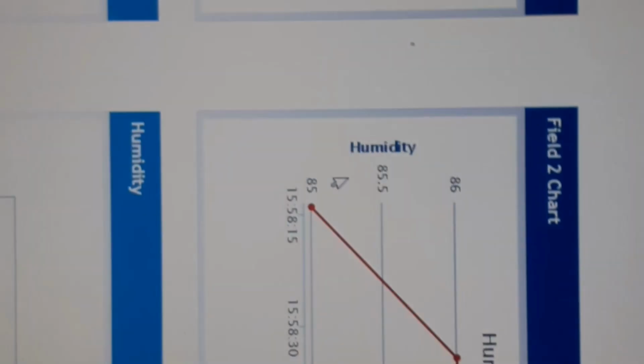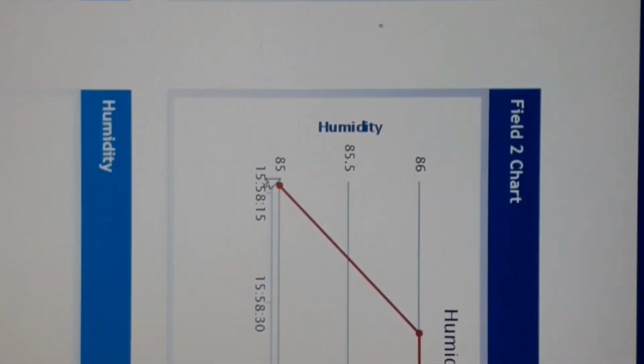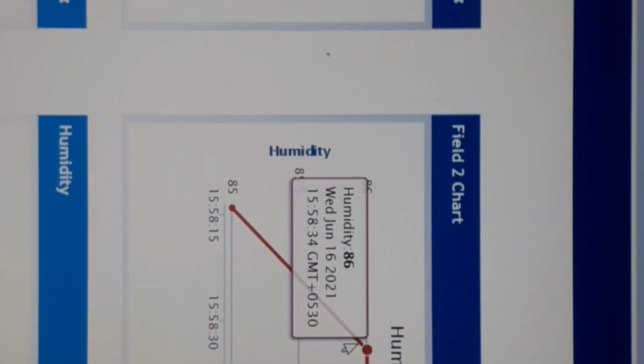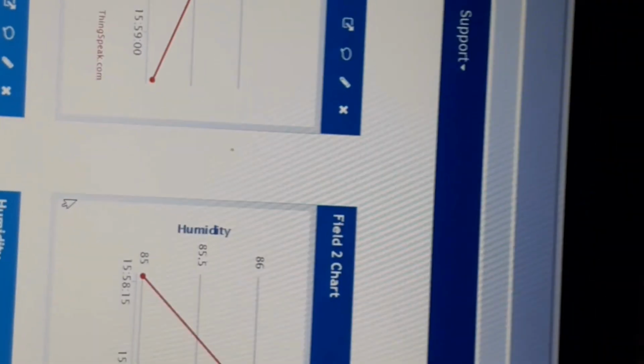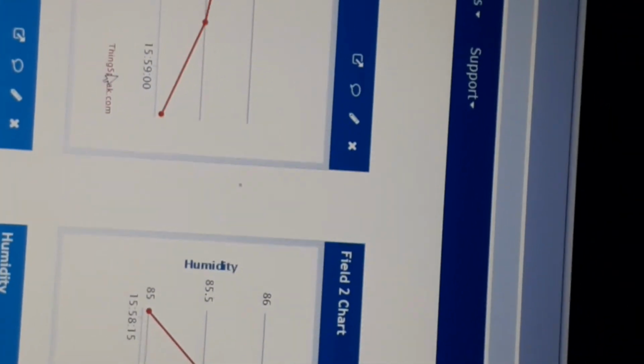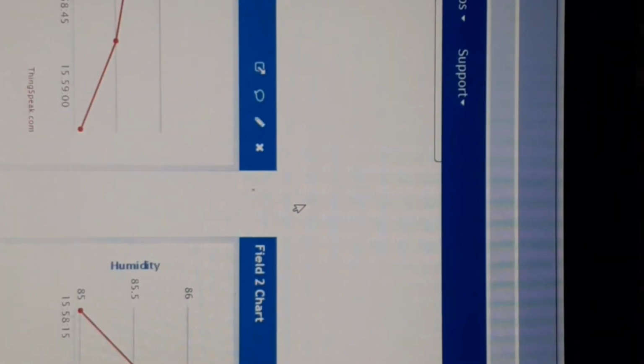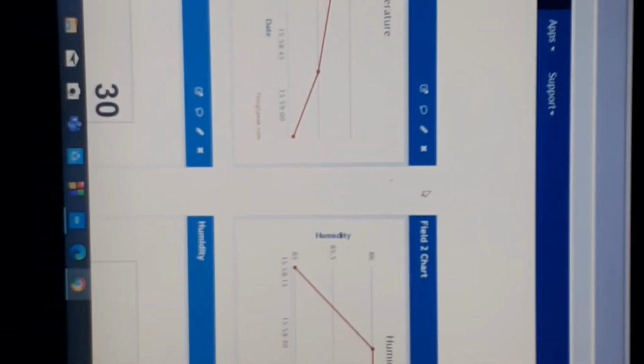We can see temperature, humidity also, first it is 85, then it becomes 86. That is very little fluctuation. This is acceptable. Temperature also decreases a little bit in real time.